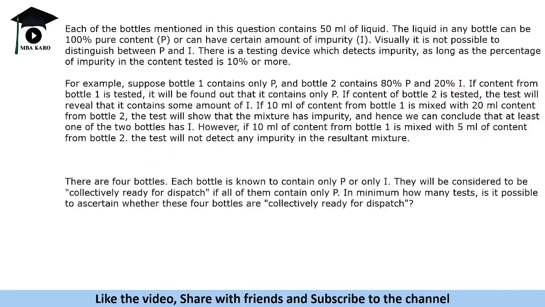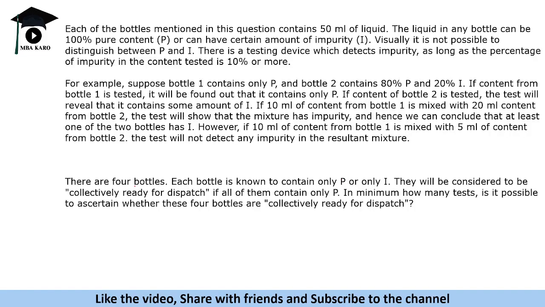Okay, next question. There are four bottles, each bottle is known to contain only P or only I. They will be considered to be collectively ready for dispatch if all of them contain only P. In minimum, how many tests is it possible to ascertain whether these four bottles are collectively ready for dispatch? Okay, now this was a tricky one. It is about common sense if you can understand this. As I said again, you just have to deal with impurity, right? Do not worry about P.